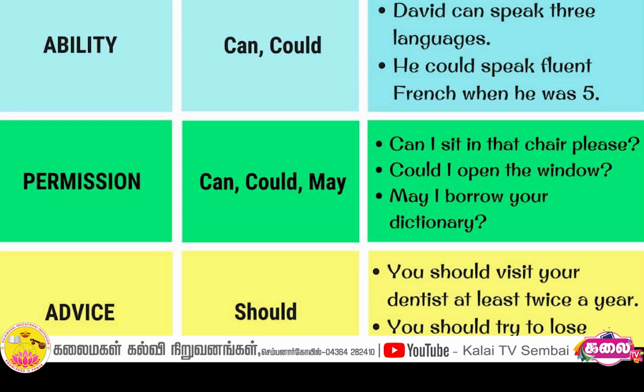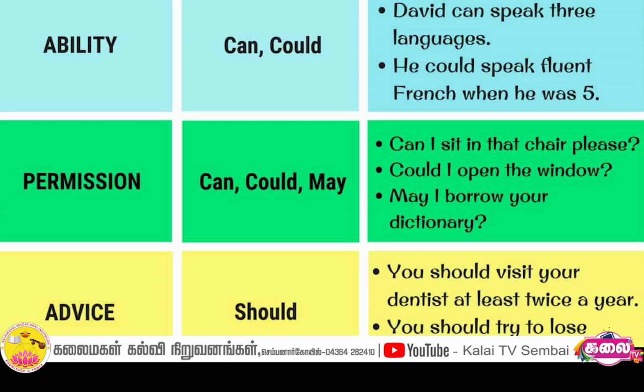Okay, what are the modal verbs we learned now? The first one is can, could, may, might, should. C-A-N, can. C-O-U-L-D, could. M-A-Y, may. M-I-G-H-T, might. And last, should. S-H-O-U-L-D, should. These are the modal verbs we learned now.